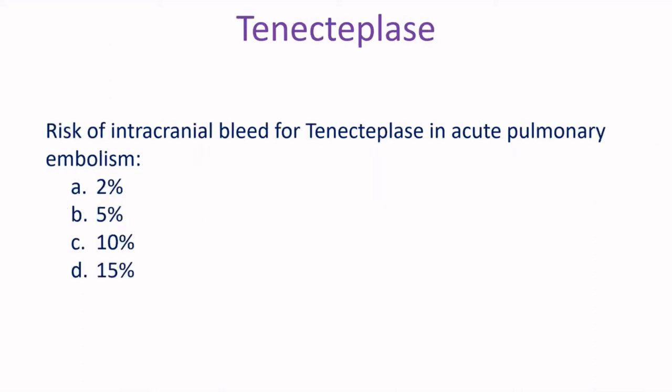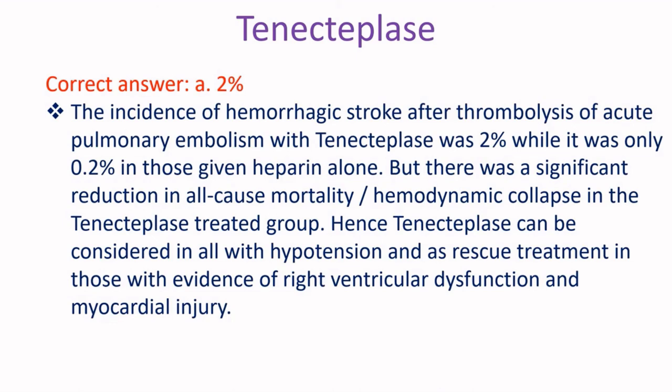Risk of intracranial bleed for tenecteplase in acute pulmonary embolism. A. 2%, B. 5%, C. 10%, D. 15%. Correct answer A. 2%. The incidence of hemorrhagic stroke after thrombolysis of acute pulmonary embolism with tenecteplase was 2%, while it was only 0.2% in those given heparin alone.